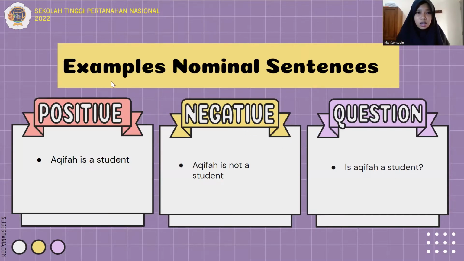This is an example of a nominal sentence. Positive example: Akiva is a student. Negative example: Akiva is not a student. Question example: Is Akiva a student?